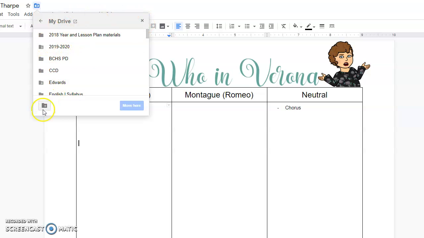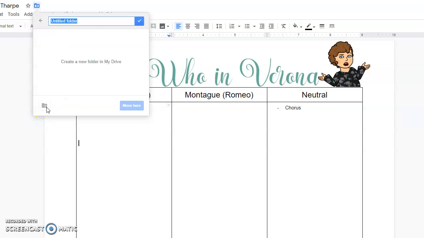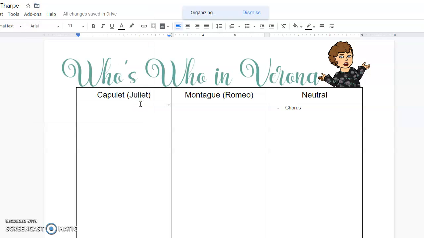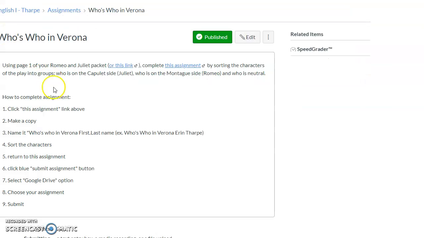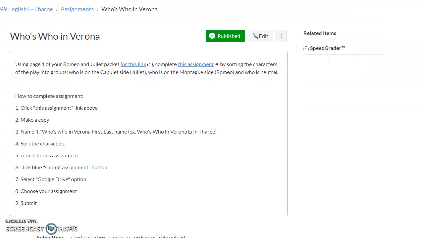Okay? If you have not made a reading folder, you can click New and title it Reading or English 2020. Okay? And then you'll click this blue Create Folder button, and you'll move it here. That way, when you get back to Canvas, it'll be easier to find. You are going to need to upload it to Canvas. So to do that, you'll click the blue Submit button in the top corner and select it from your Google Drive. If you've put it in your folder, it's going to be easier to find.